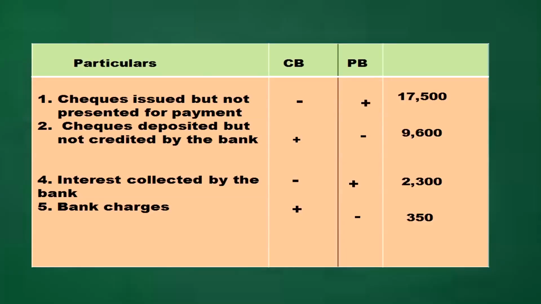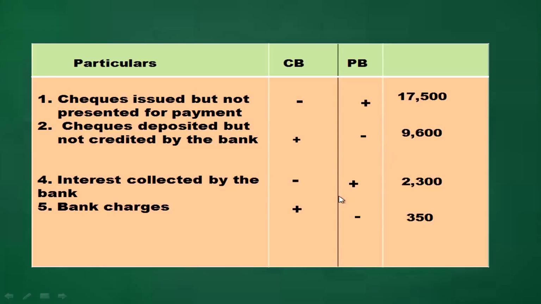So, in the rough sheet, particulars column, cash book column, passbook column. Check issued but not presented for payment: cash book column will show a minus sign because you are giving the check, but they have not presented for payment, so in the passbook plus sign, 17,500. Check deposited but not credited by the bank: cash book plus and passbook minus. Interest collected by the bank: passbook plus, cash book minus. Bank charges, bank is deducting that amount: minus in the passbook and plus in the cash book, 350 rupees.